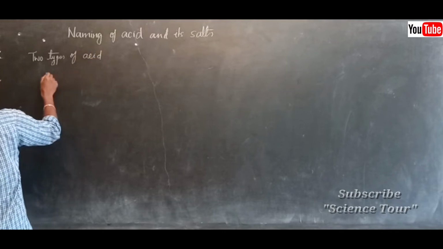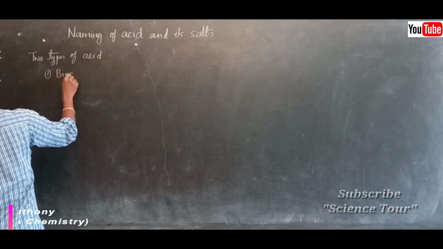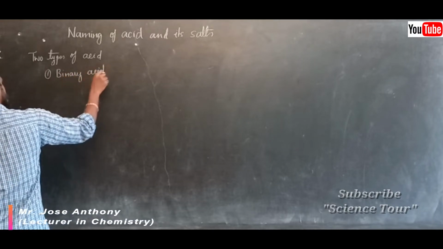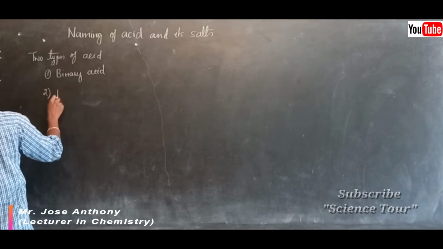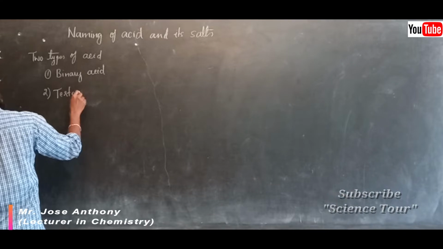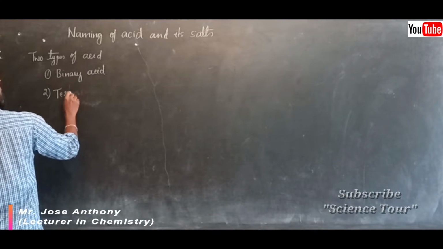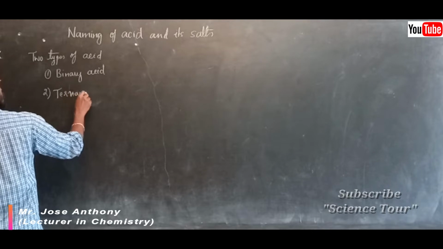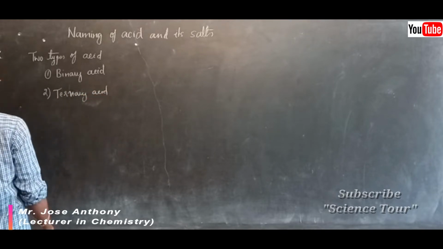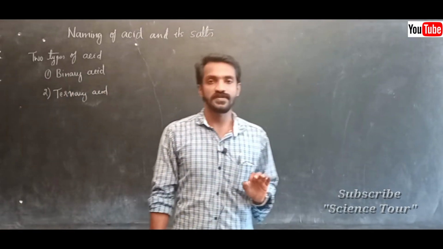First one is binary acid. Second one is ternary acid. Ternary acid, binary acid.